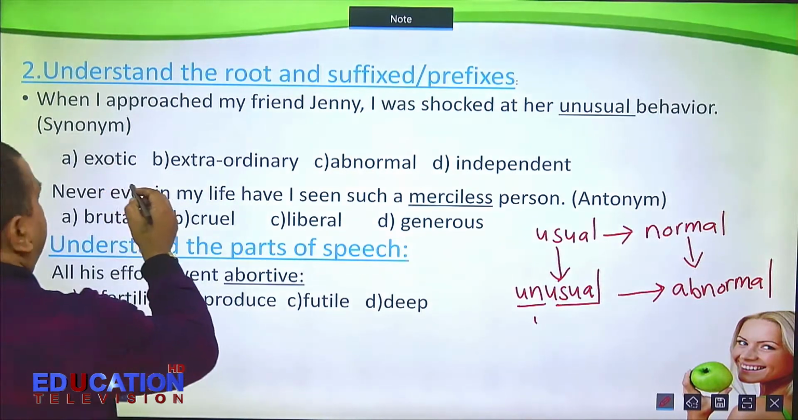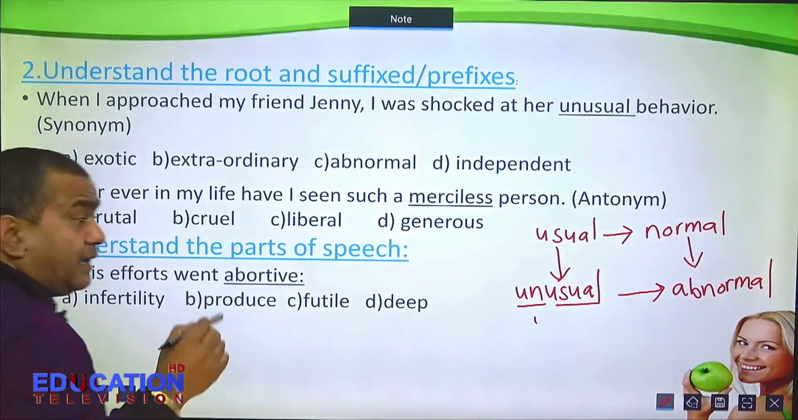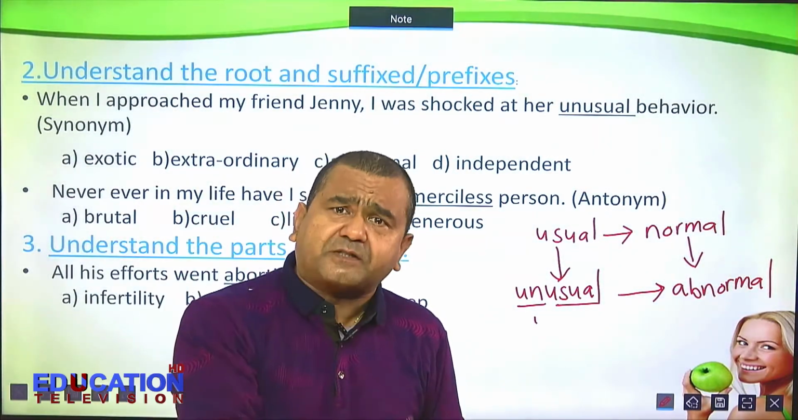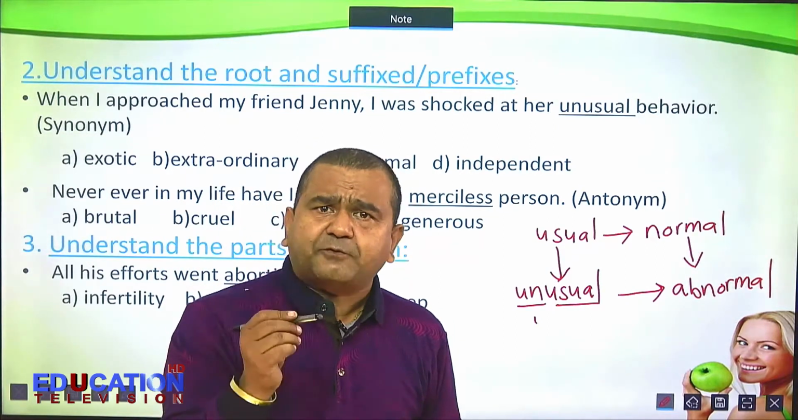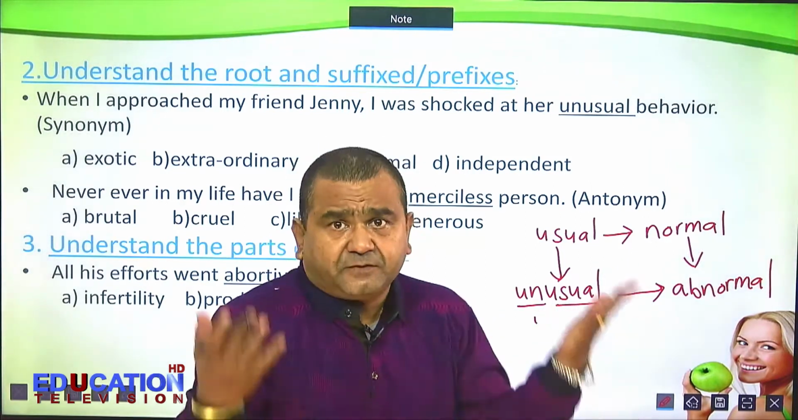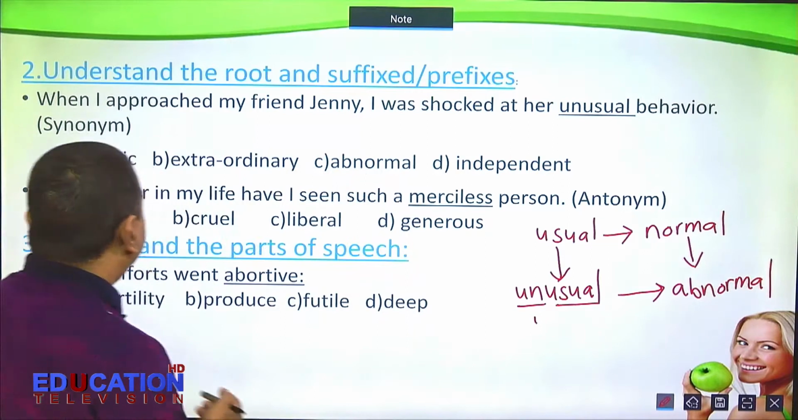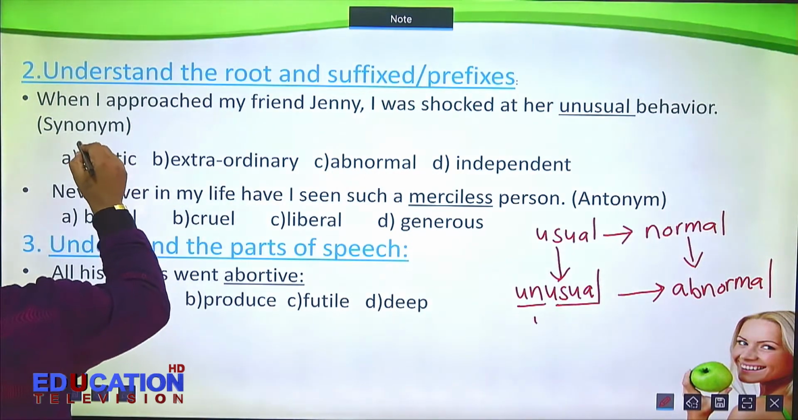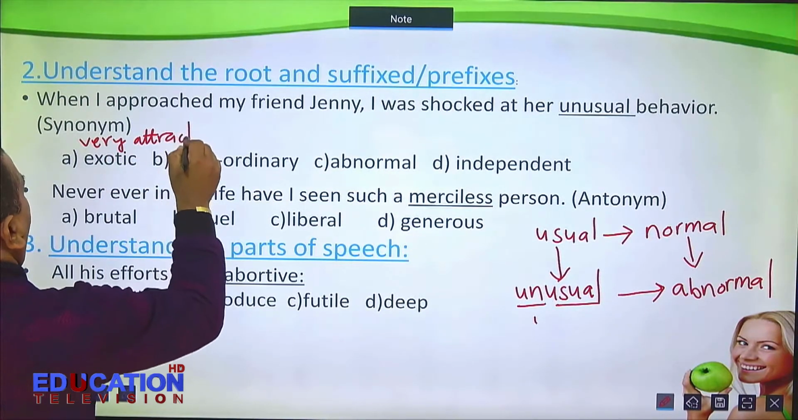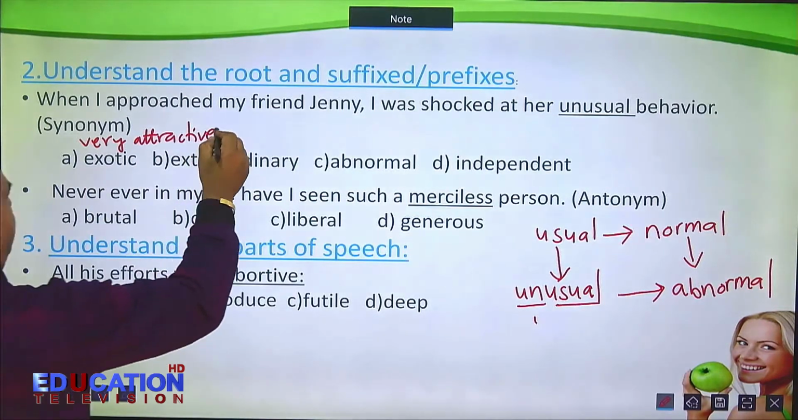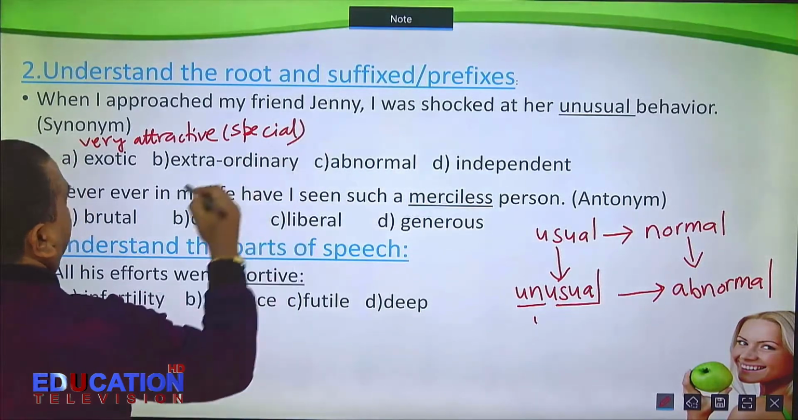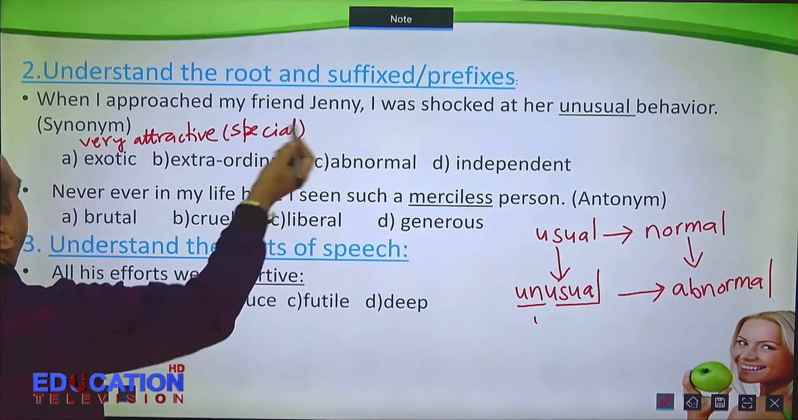So exotic, no, it's not correct. Exotic means very, very attractive. Remember, dear students, it is not only the correct answer, but also the incorrect options that you have to understand. You have to know why the other options are not correct in this context. That's what you have to understand. Exotic means very attractive, wonderful, because this is very special, so to say. So, unusual doesn't mean very special.